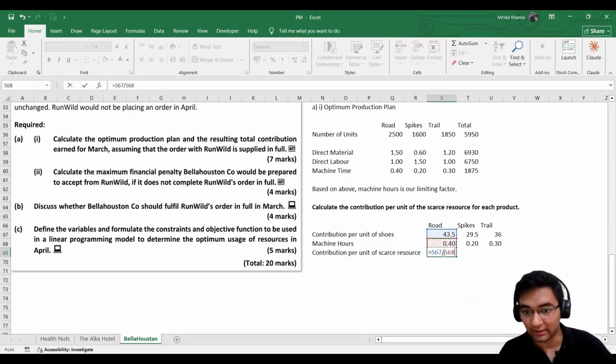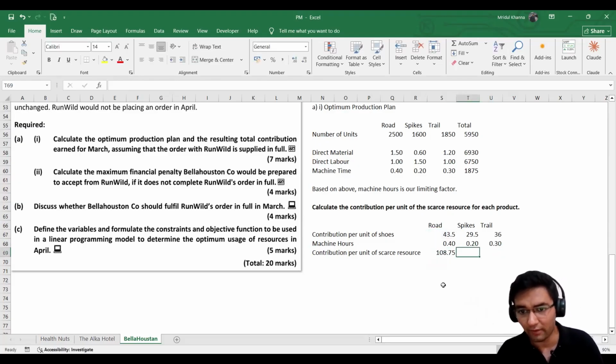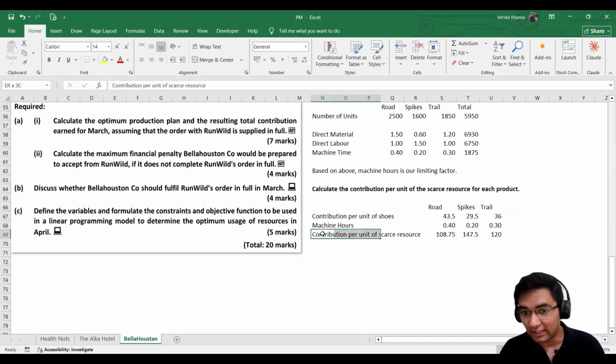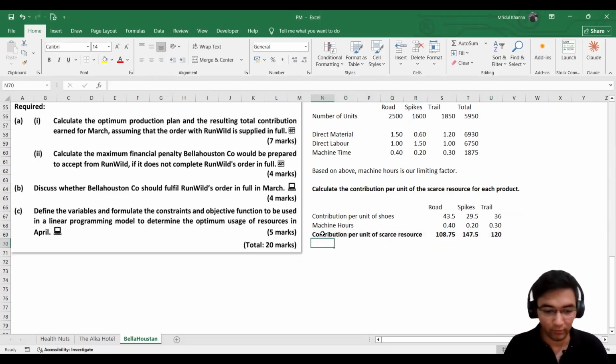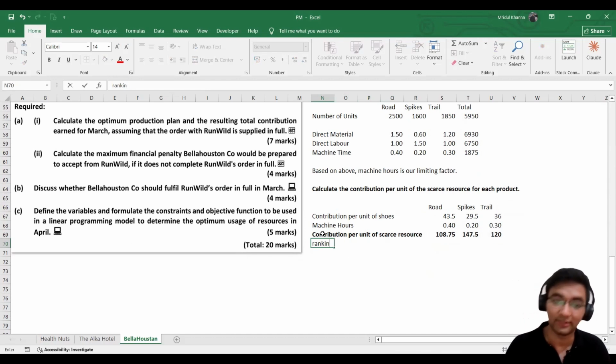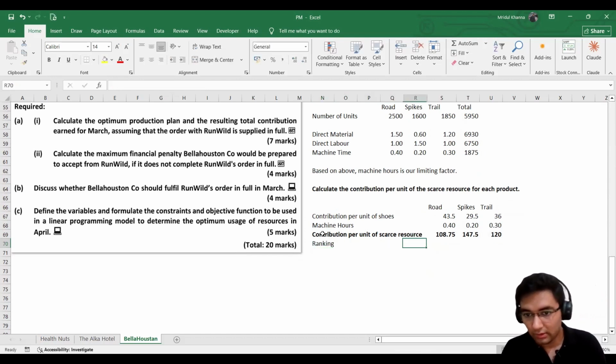So I'll divide it by this. We have 108, and I'll just use the formula here. So from what we can see, it is the spikes which are generating the highest contribution per machine hour. So we will be giving them the rankings, which is the fourth step. So this is one, and then we have the trail, and then we have the road.